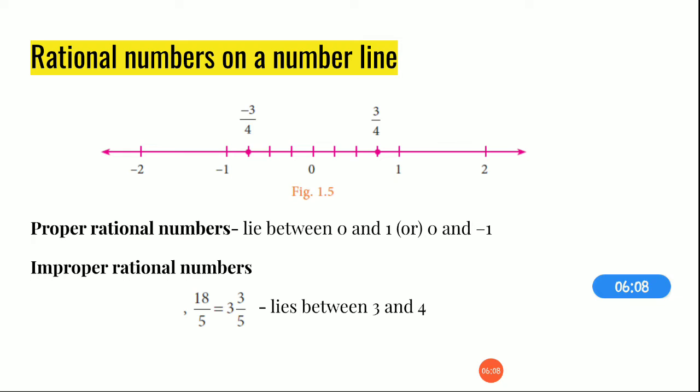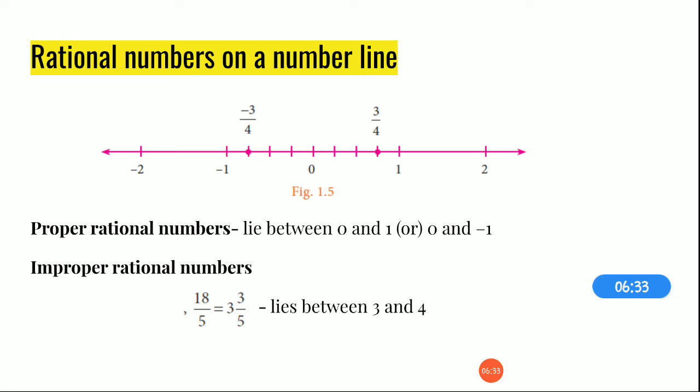So now what is the denominator here? 5. And what is the number you have written as the quotient? 3. That is this format, right? Q R by D. And this quotient is 3. So it denotes that 18 by 5 lies between 3 and 4. So 3 and 3 by 5 means starting from 3, it will end before the number 4.